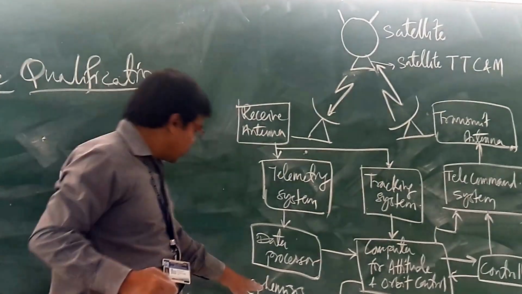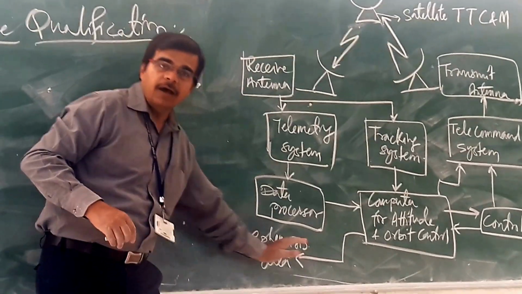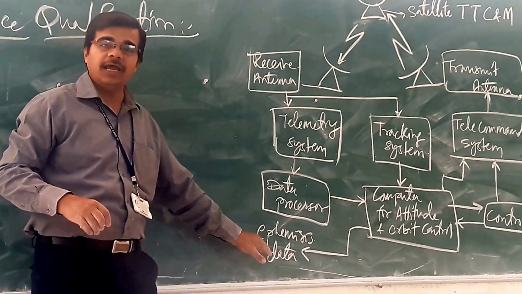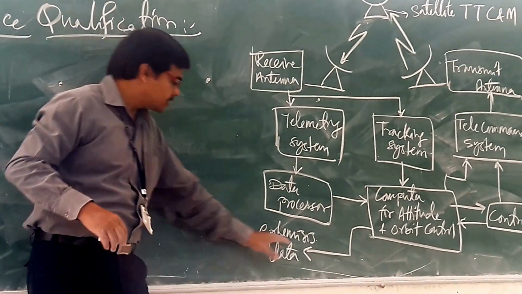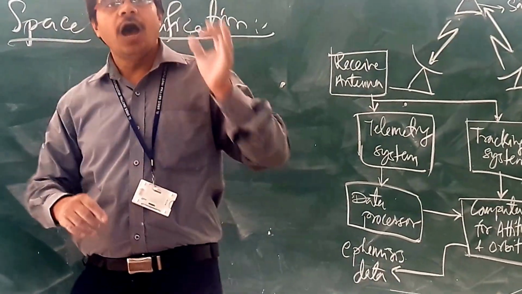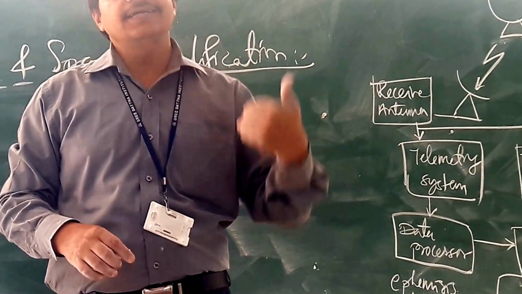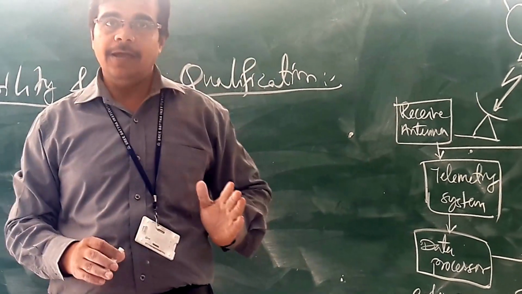We will try to make the satellite come back into its own orbit. So here you are having the ephemeris data. Ephemeris data means the location of the satellite. This is the ephemeris data. What is the ephemeris data? The ephemeris data will tell about the location of the satellite at any instant of time.